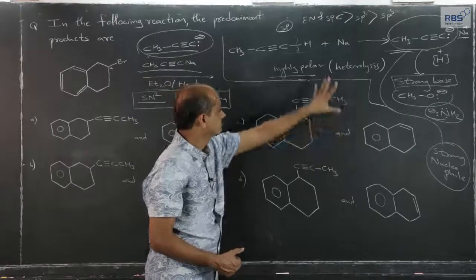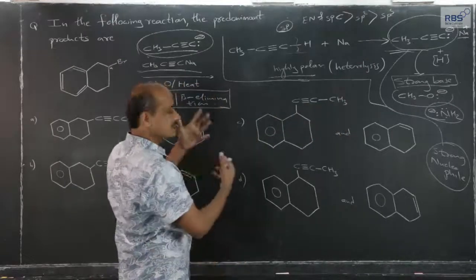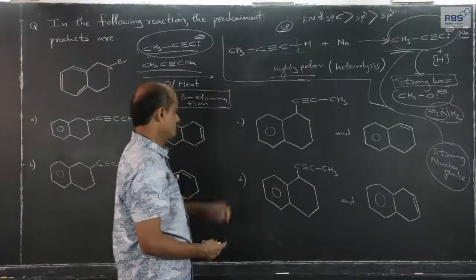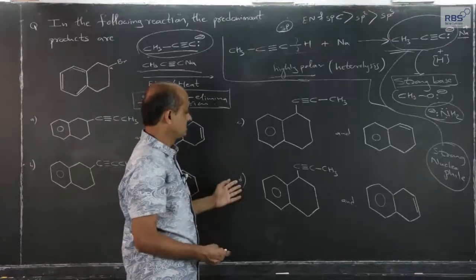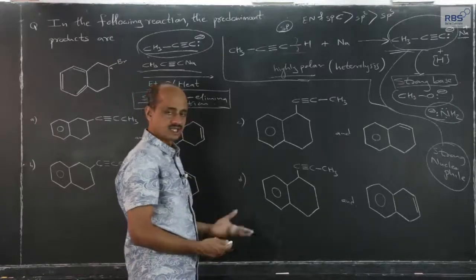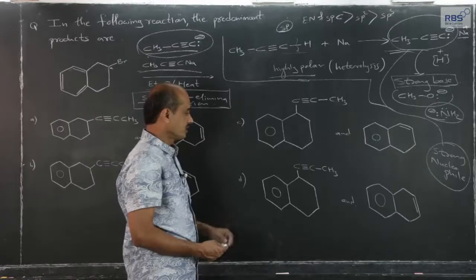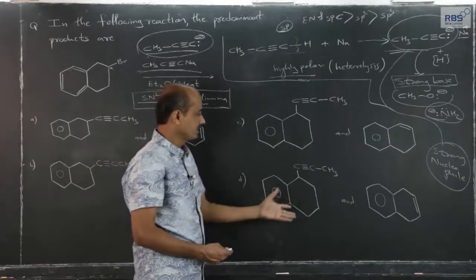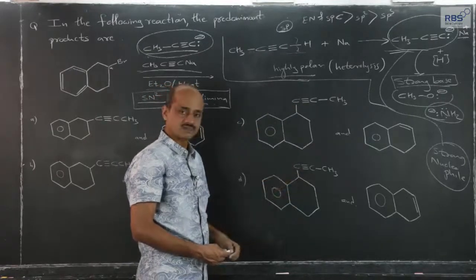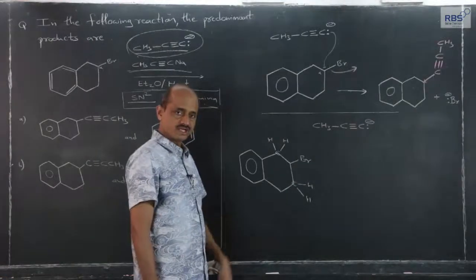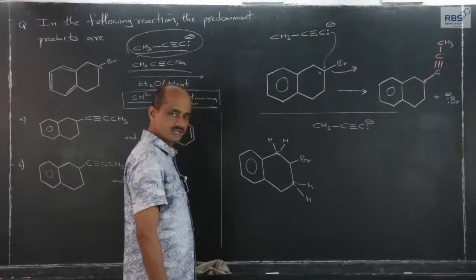So, I will rub this so that I can explain the chemical reaction properly, and C and D cannot be the options, that is very easy to understand. And after removing this, I will explain again. So, let me continue with what I was explaining.